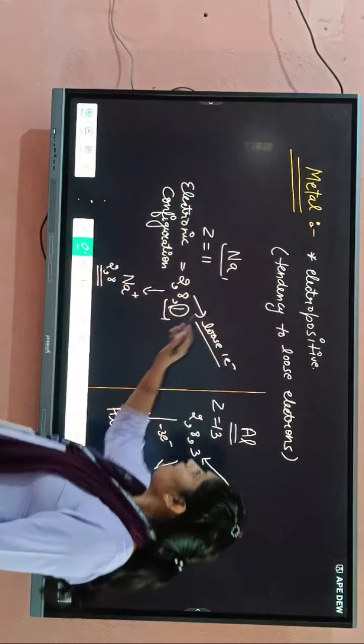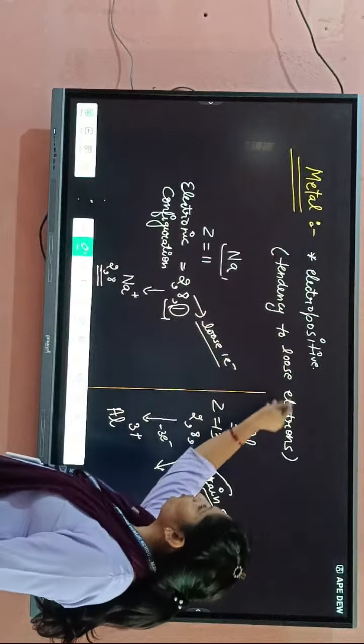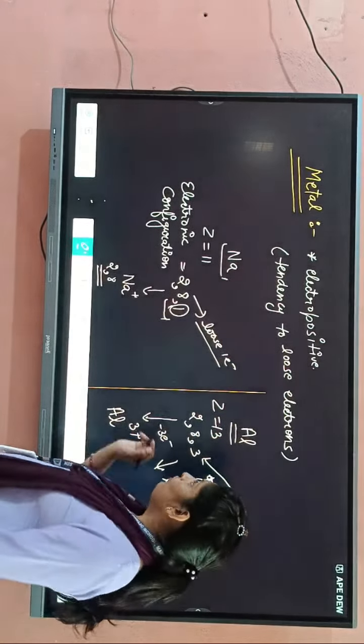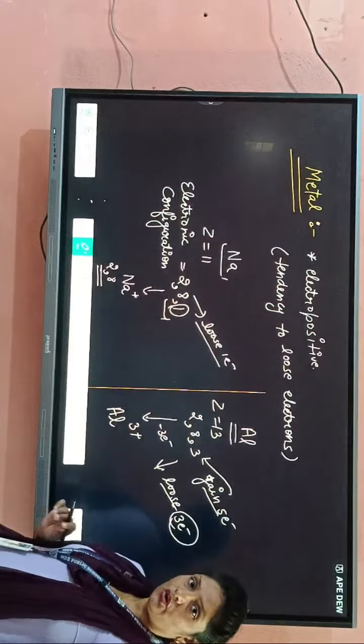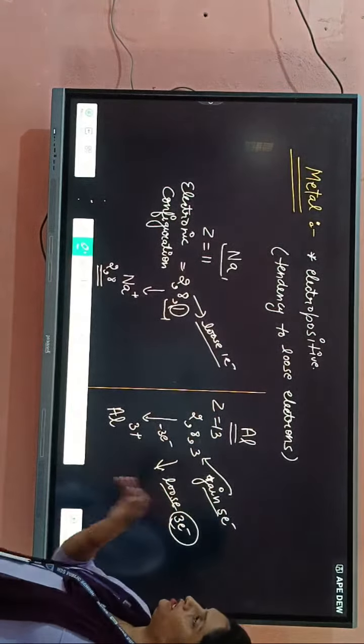So first one, metals are electropositive elements. They have a tendency to lose the electrons. Okay, I hope this point is clear to you.